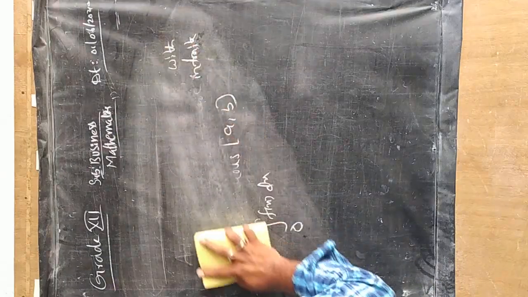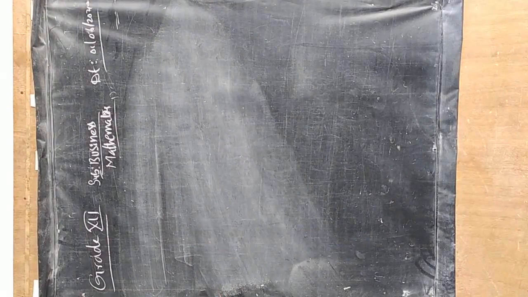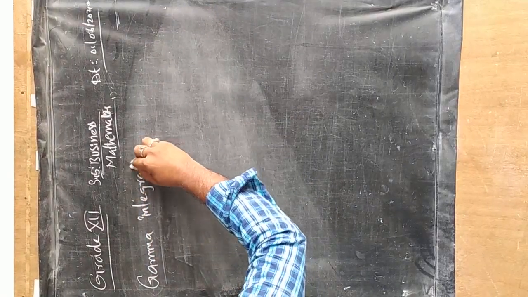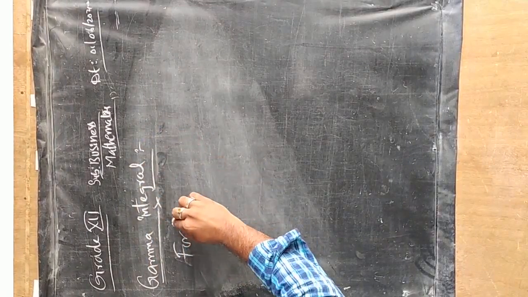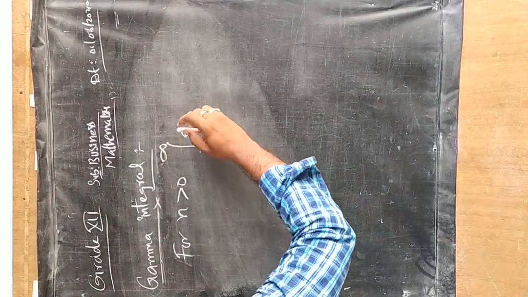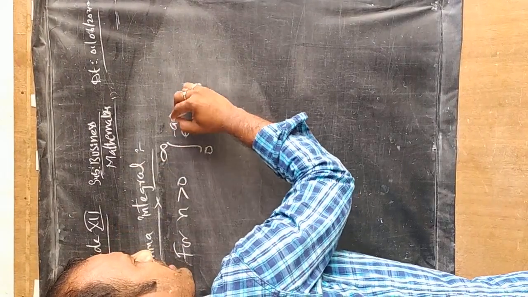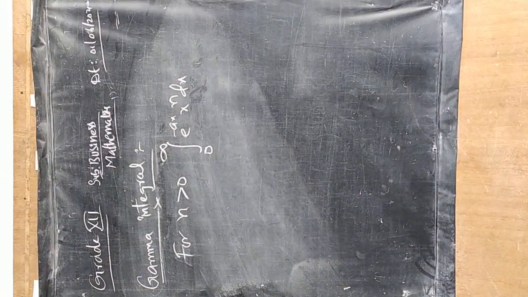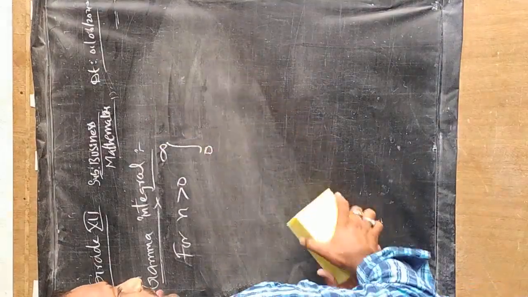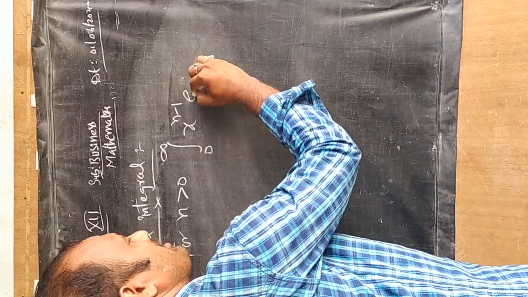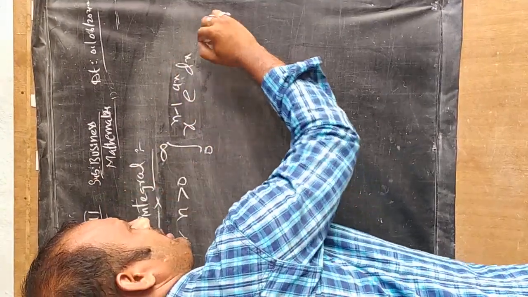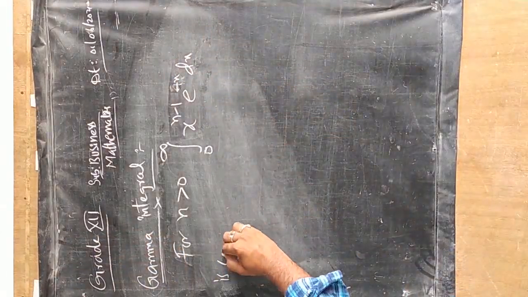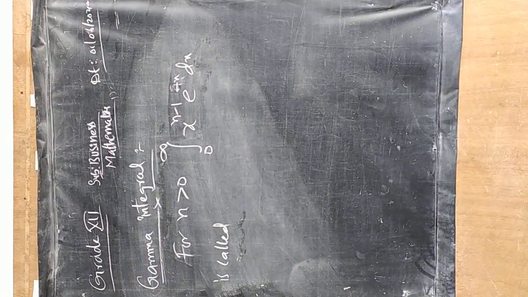Now let us see the definition of the gamma integral. For n greater than 0, the integral from 0 to infinity of e to the power of minus x, x to the power of n minus 1 dx, is called the gamma function.